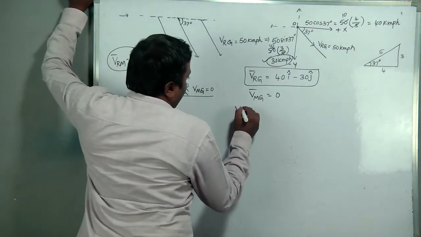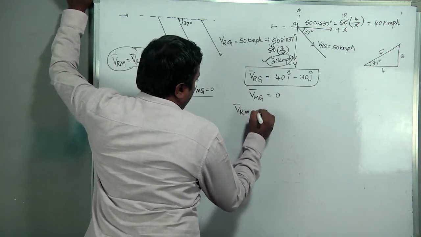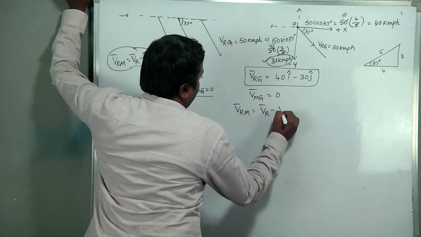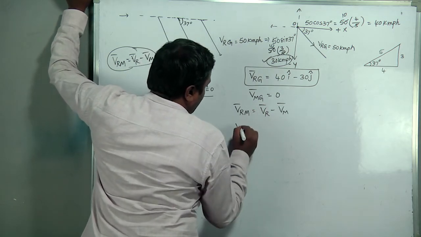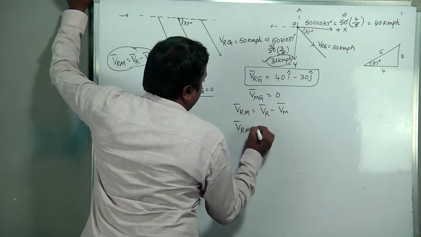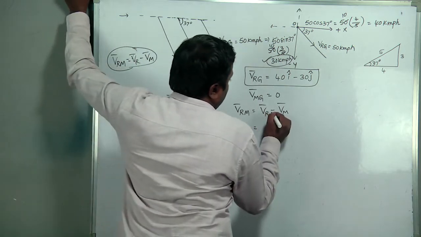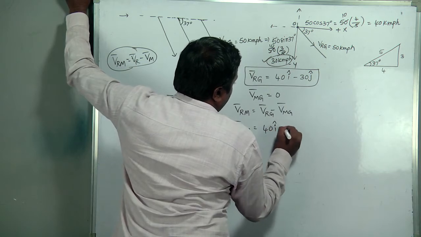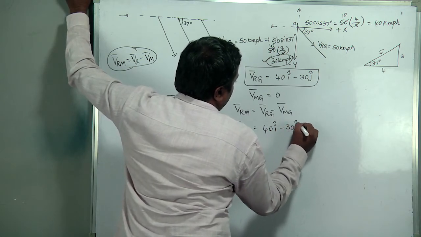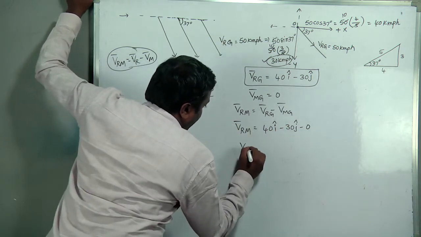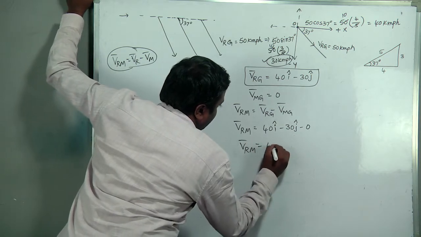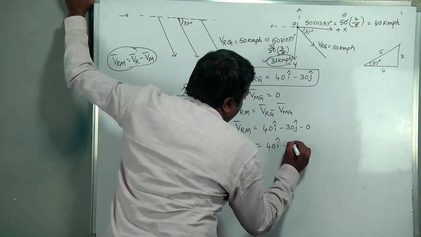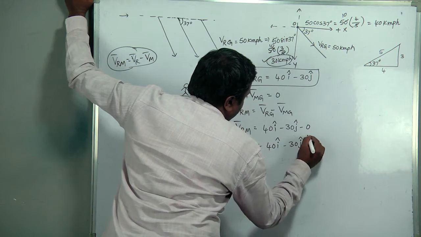Then velocity of rain with respect to man is VR bar minus VM bar. Rain with respect to ground is 40 i cap minus 30 j cap, minus 0. So rain with respect to man equals 40 i cap minus 30 j cap.